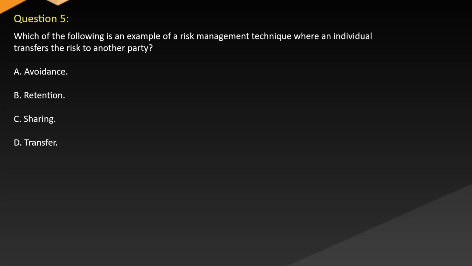Question 5. Which of the following is an example of a risk management technique where an individual transfers the risk to another party? A. Avoidance. B. Retention. C. Sharing. D. Transfer.